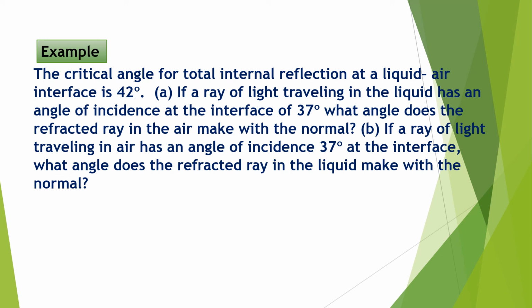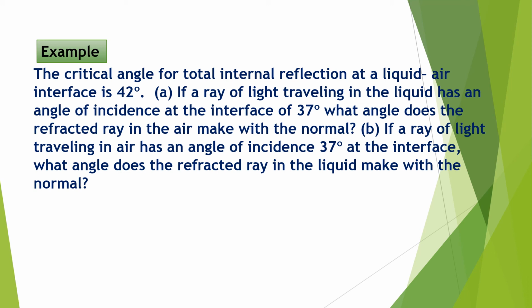Second, if a ray of light traveling in air has an angle of incidence of 37 degrees at the interface, what angle does the refracted ray in the liquid make with the normal? When you compare the two, they are reverse cases. In the first case, light moves from denser to rarer. In the second case, it moves from rarer to denser, right?